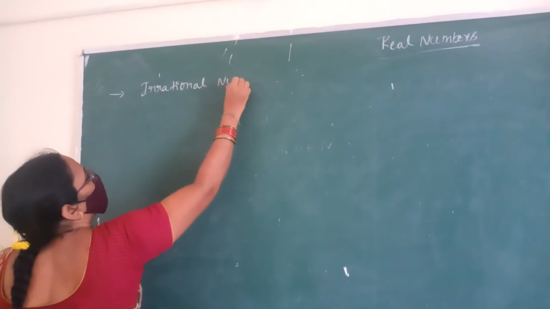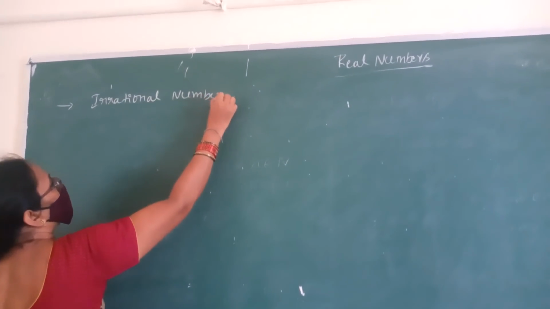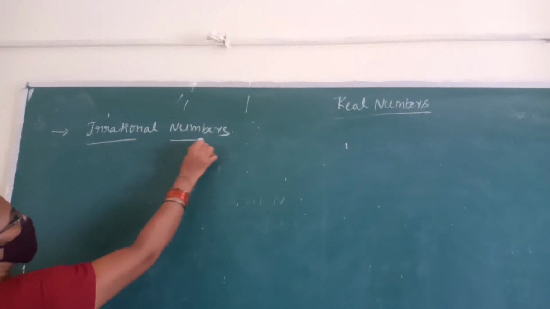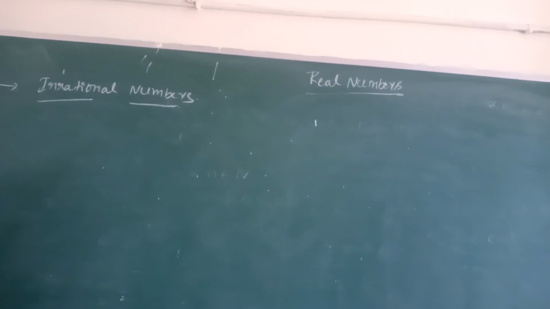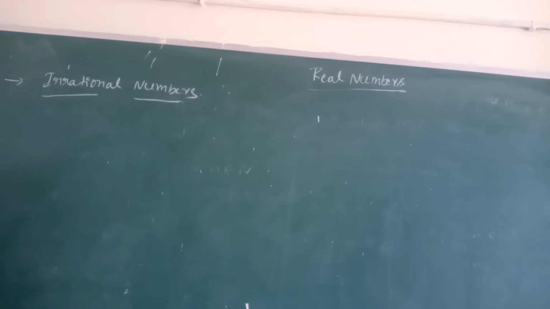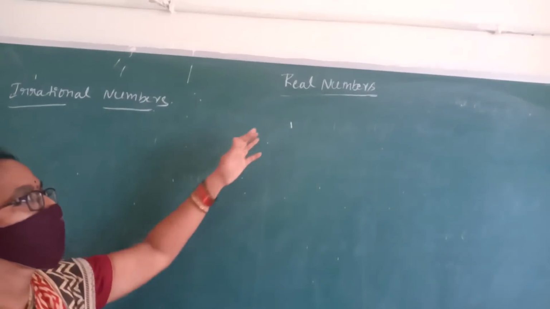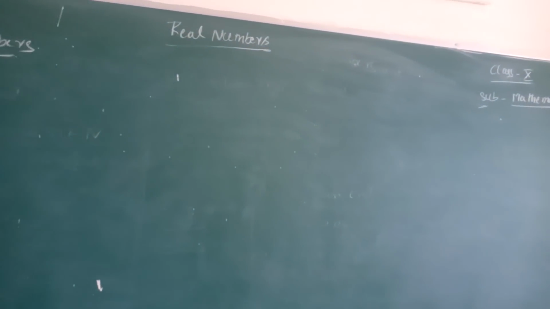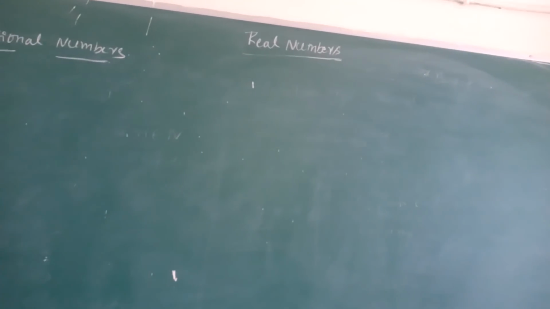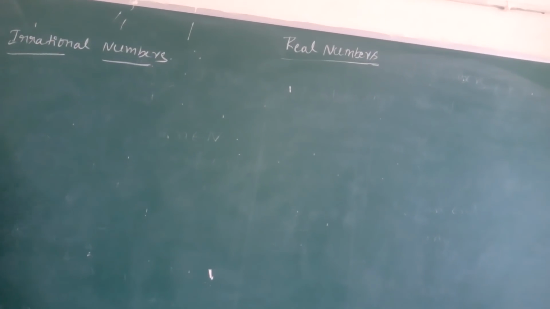Already we know the definition of irrational numbers. Irrational numbers and rational numbers are combined together to form real numbers. Already we learned in the 9th class how to represent irrational numbers on the number line.